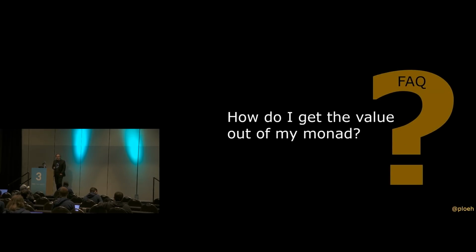Now, this happens a lot when people are starting to look into functional programming in statically typed languages. What I've tried to do here is boil down all sorts of detailed questions into this common question, how do I get the value out of my monad? Because it often boils down into that. And the short answer is that you don't.